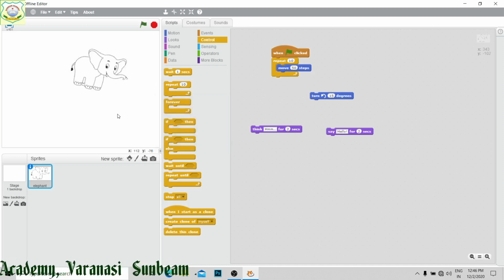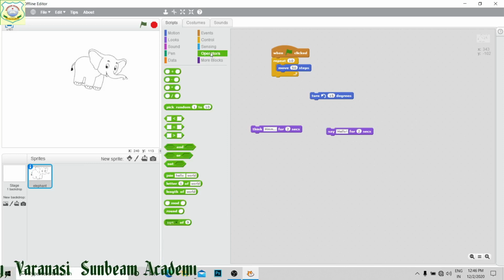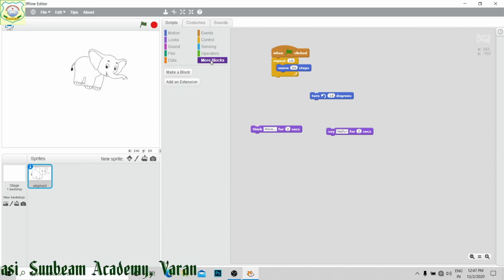Now this is sensing. Whatever sensing you want, using keyboard, mouse. Operators: here we are going to use plus, minus, divide, multiply, whatever is needed. This is more blocks. If you want to make your own block, then we use it. This is your block palette. Next, this is the script area. Here we are writing the script and it is going to take place, right?